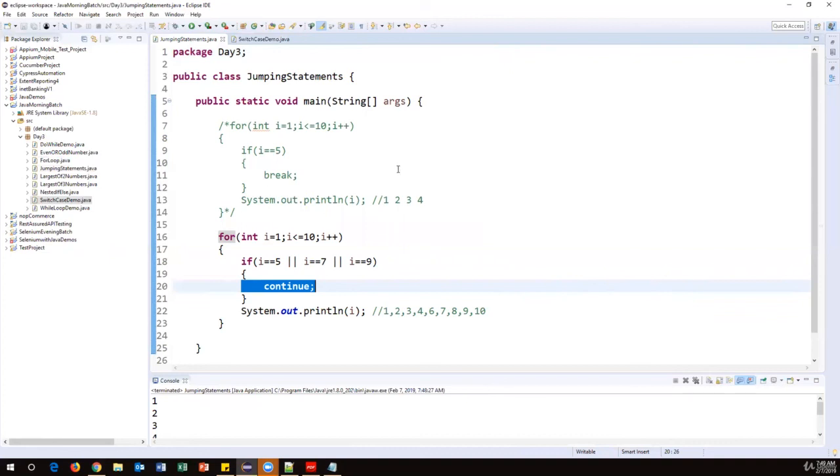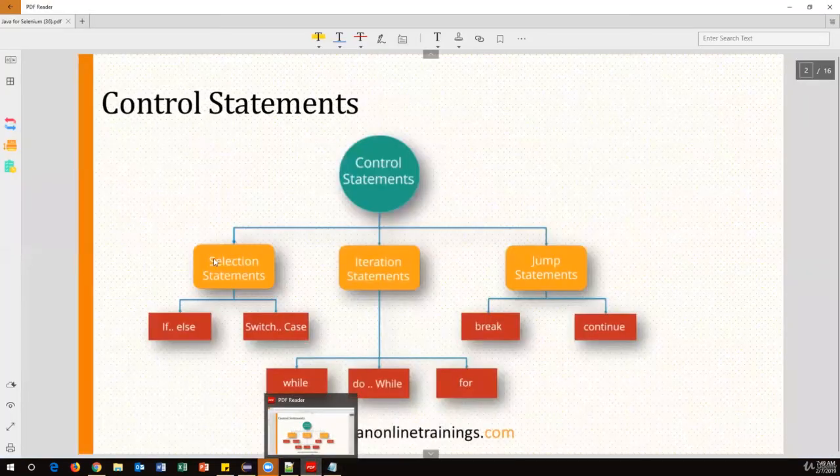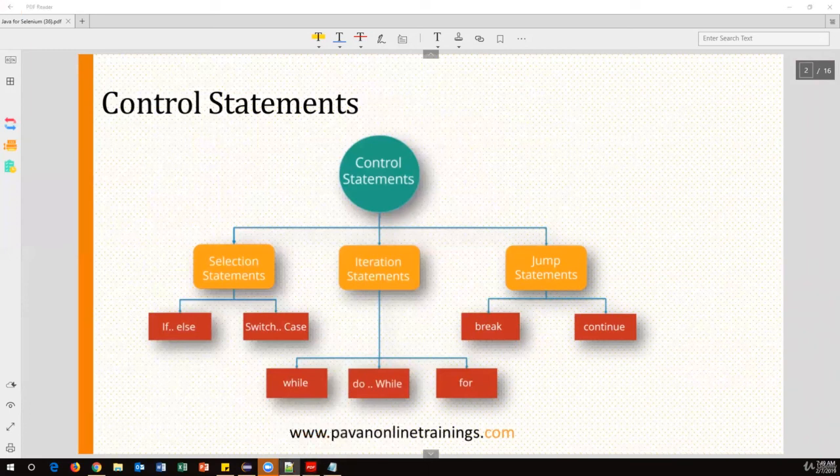So we have seen conditional statements or selection statements, iterative statements, while, do while, and for loop, and then jumping statements, break and continue. So these are all called looping statements, selection statements, or jumping statements. They come under control statements because we can control the code as per our expectation. We can just control the code.